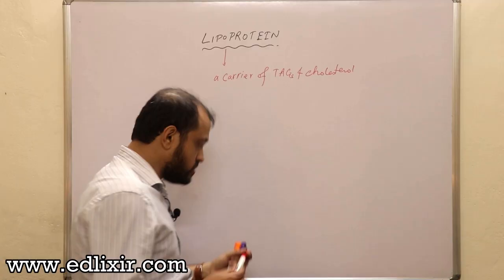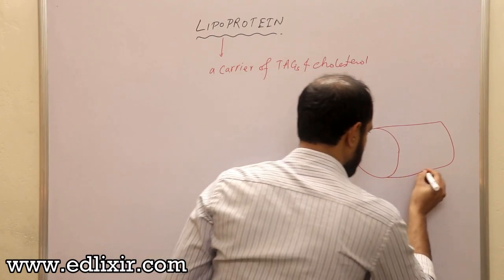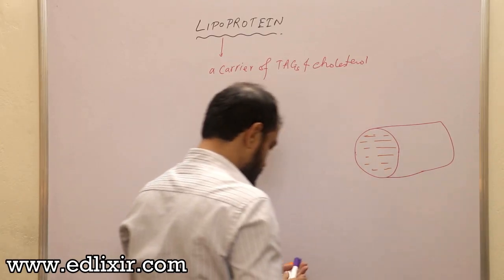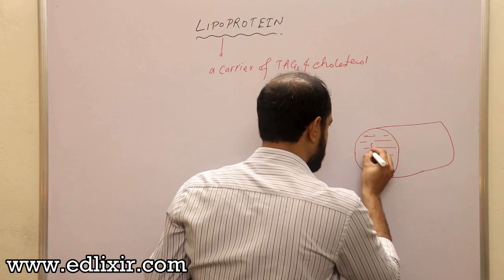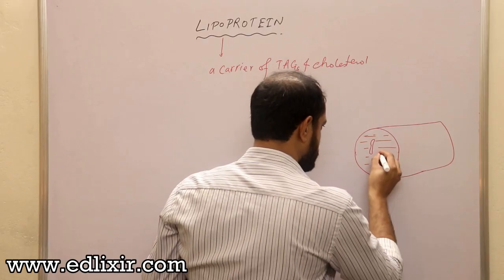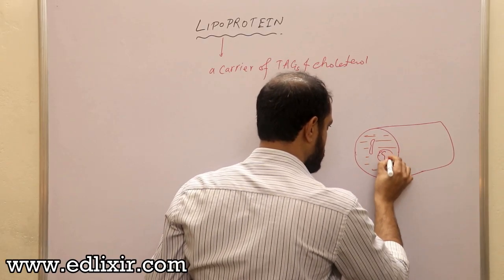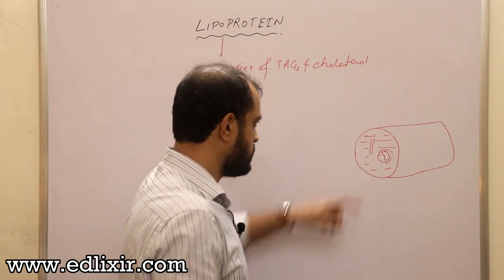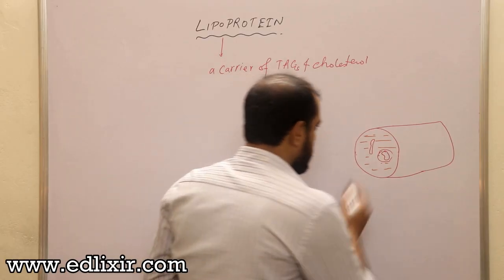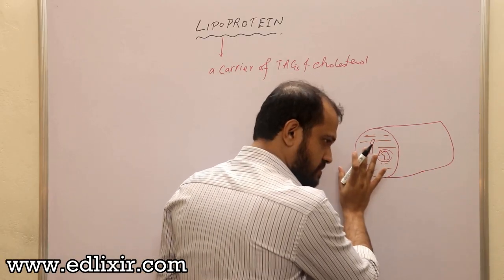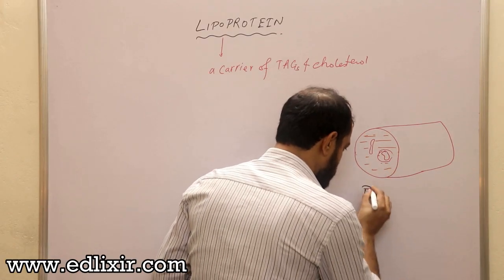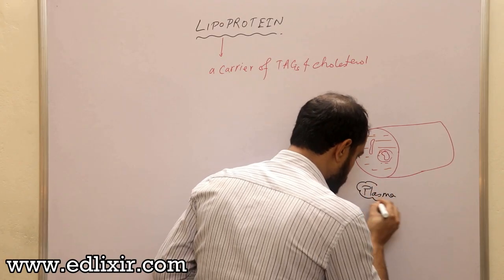Listen, suppose I draw, suppose this is your blood vessel, and suppose this is blood, and it has got RBC, it has got WBC. What kind of WBC is this? With a kidney shaped cell, monocyte, right? Now listen, this is RBC, this is WBC, these are red blood corpuscles, and this is your plasma, right? Now, what is the important concept of plasma?